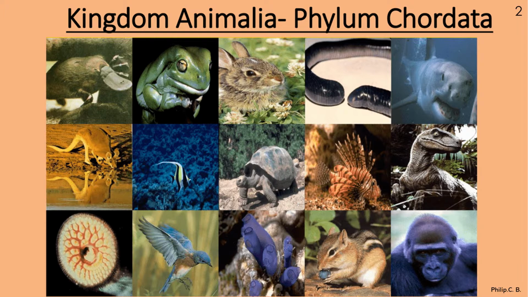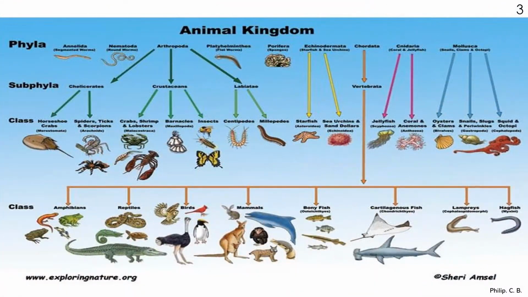Okay, so we move to the third slide where I put all the phyla in the animal kingdom so as to get an idea about the entire species in the animal kingdom, which again you learned in the previous slide as well.